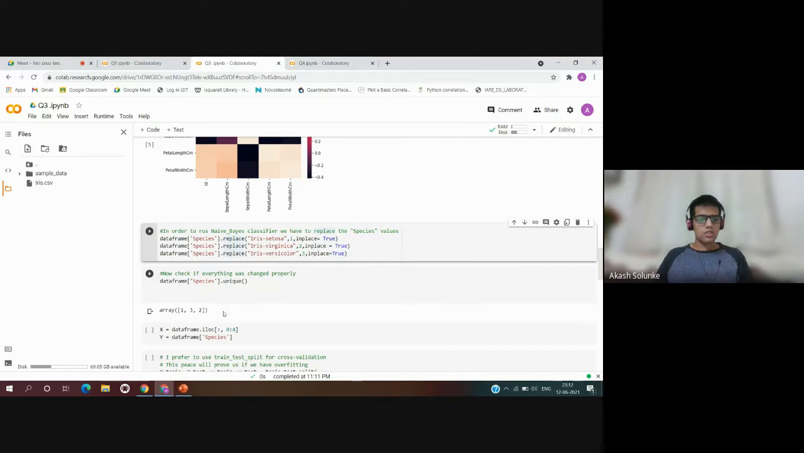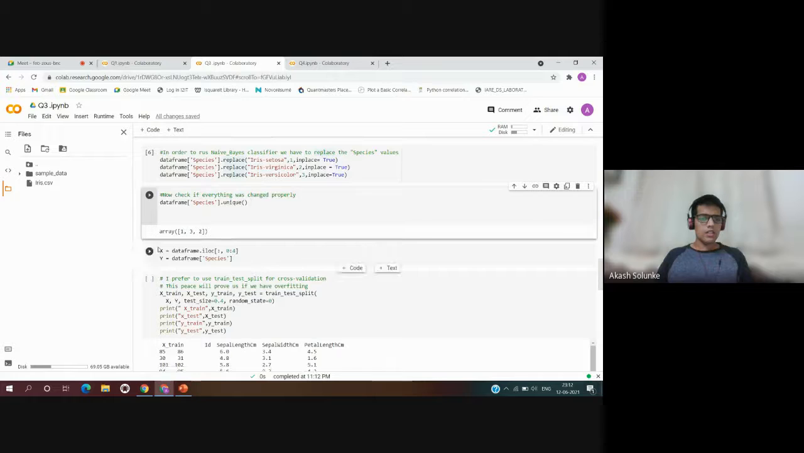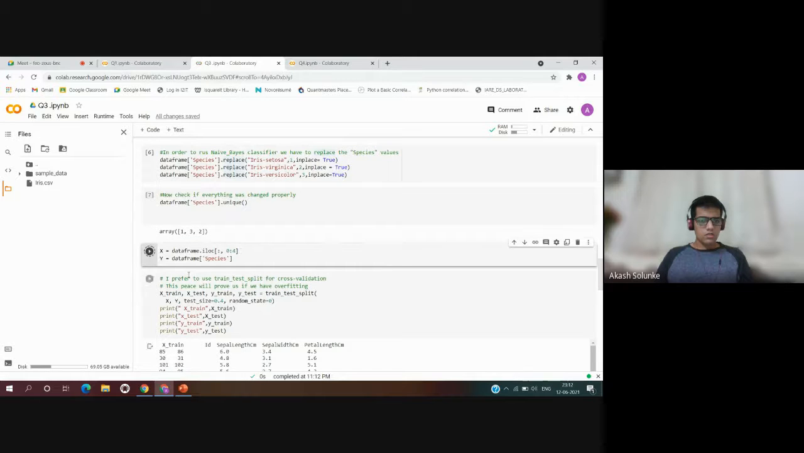Now to check if it has changed, we will do data frame species dot unique. It is printing an array: 1 for Iris setosa, 3 for Iris versicolor, and 2 for Iris virginica.